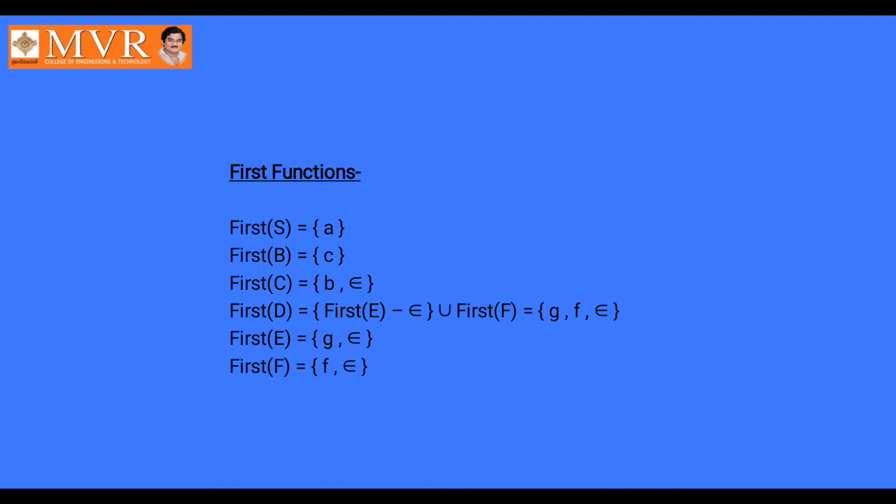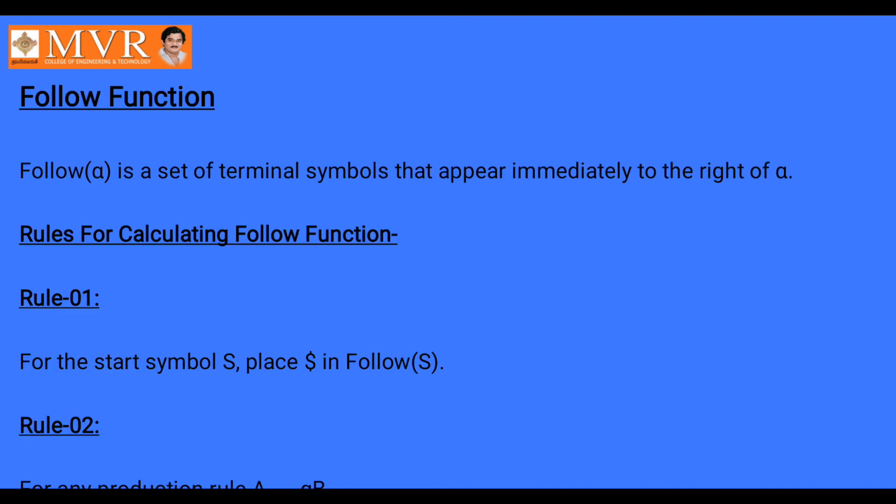For first of D I am applying the third rule: first of E union first of F, that is g, f and epsilon. First of E is g, epsilon, and first of F is f, epsilon. For solving first of D we have to take the union of first of E and first of F. After the union, g, f, epsilon is the result for first of D.